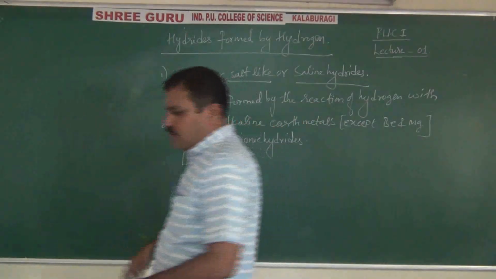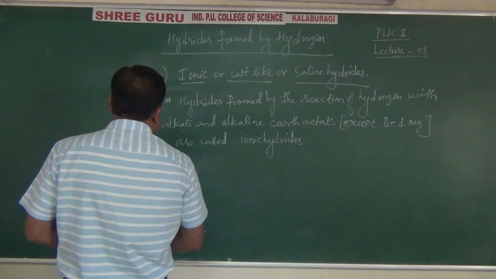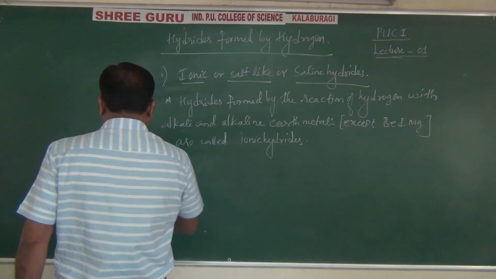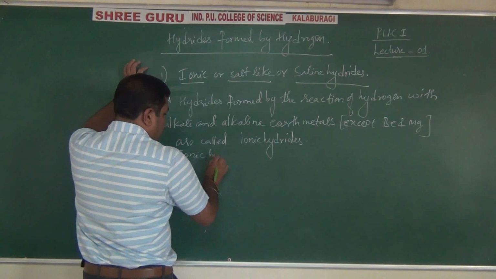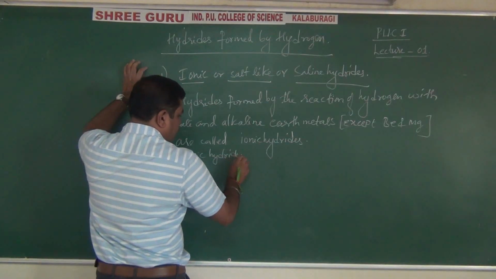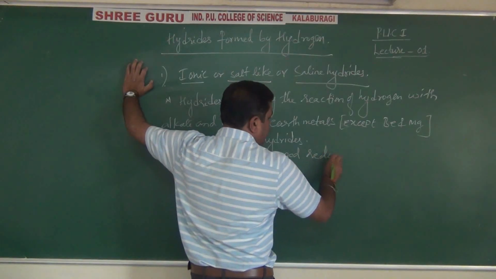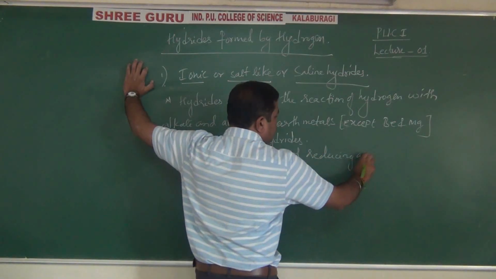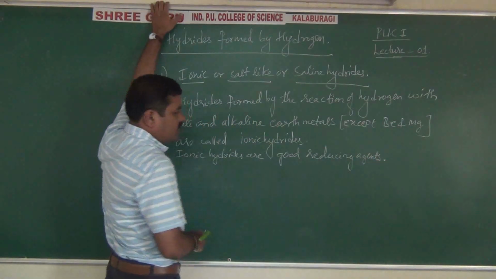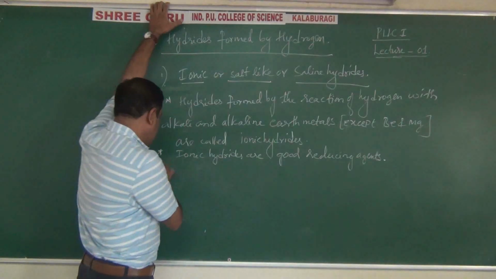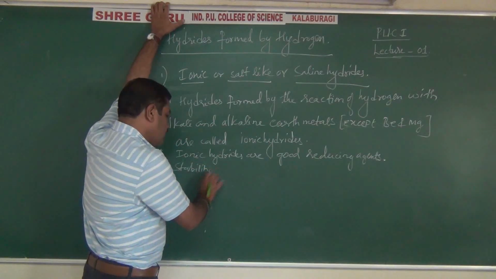Now coming to the next, what are the properties of these hydrides? Remember the properties, students. The ionic hydrides are good reducing agents. Remember, all are good reducing agents because they are good electron donors. They are powerful, strong reducing agents. And stability of hydrides.